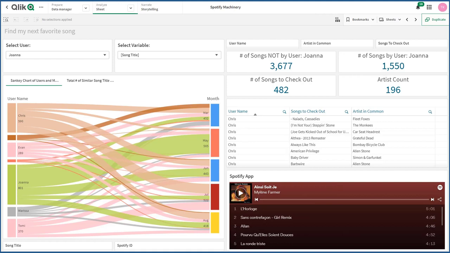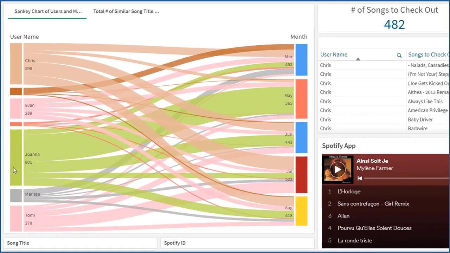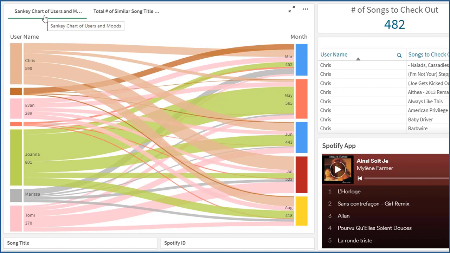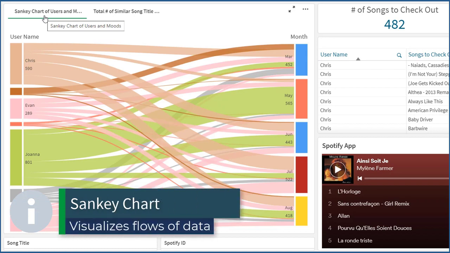Let me first explain this dashboard that you see here. You can see the visual richness that Qlik has to offer. Here in the bottom left, I'm using a tabbed container where I can contain multiple chart objects in these tabs. This is great for reducing my footprint on the dashboard. Right now in this tab container, you can see a Sankey chart, which is great for showing flows of data.